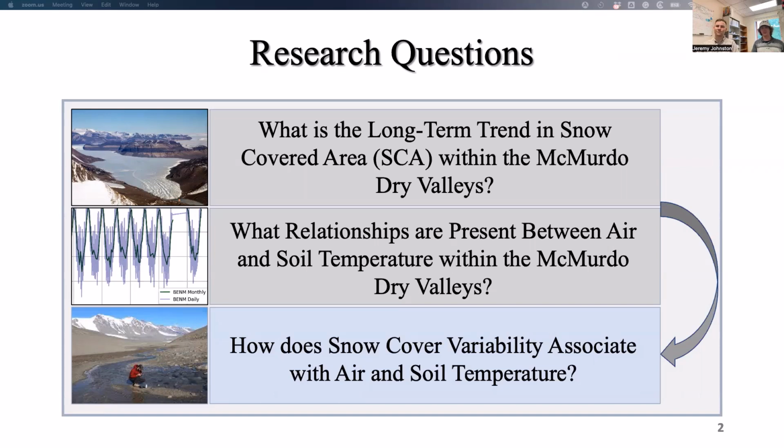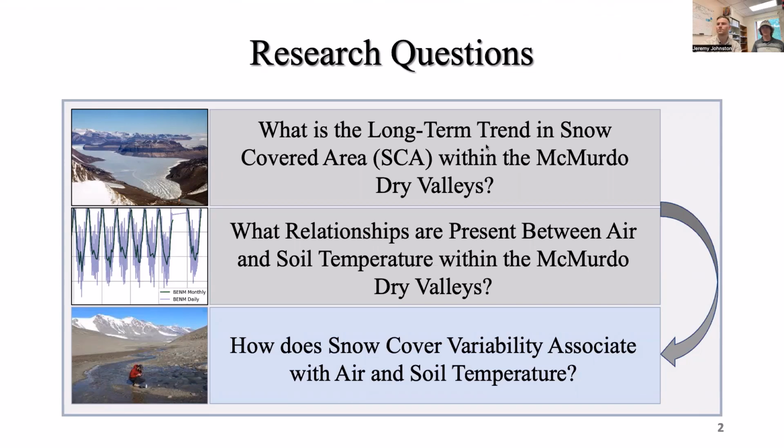As a secondary research question, we're also looking at the relationship between air and soil temperature across numerous sites in the McMurdo Dry Valleys. Coupling those two together, we reach our final research question, our thesis: how does snow cover variability associate with air and soil temperature?